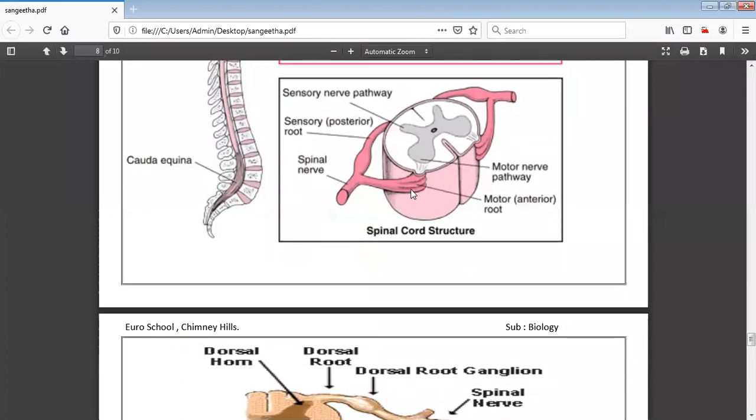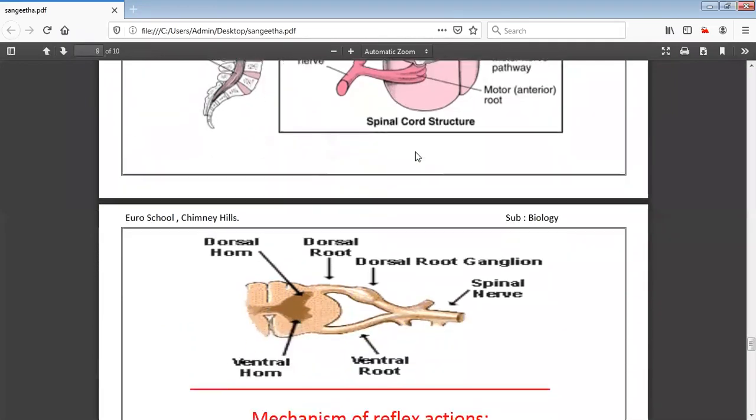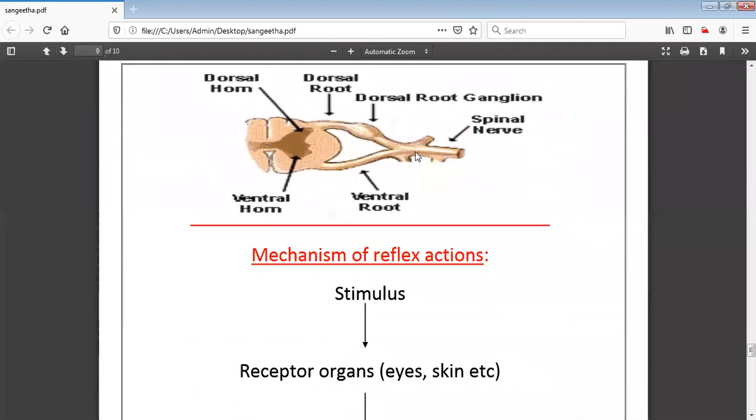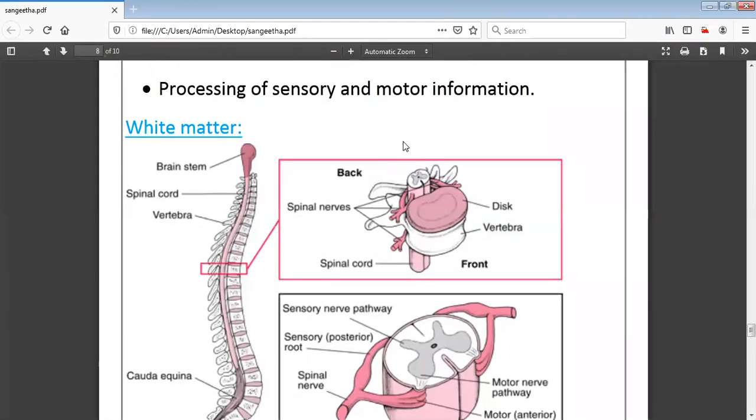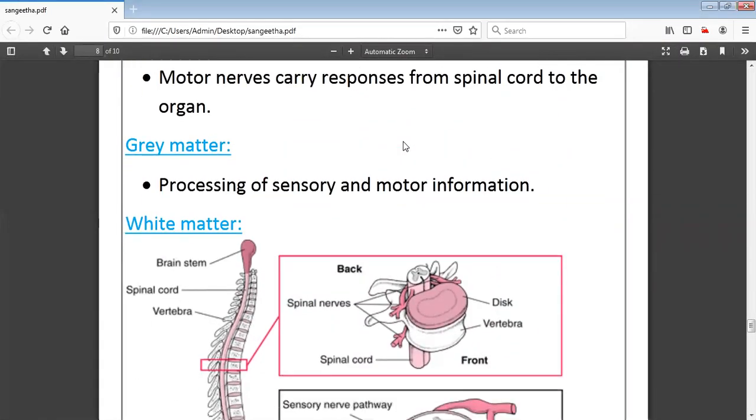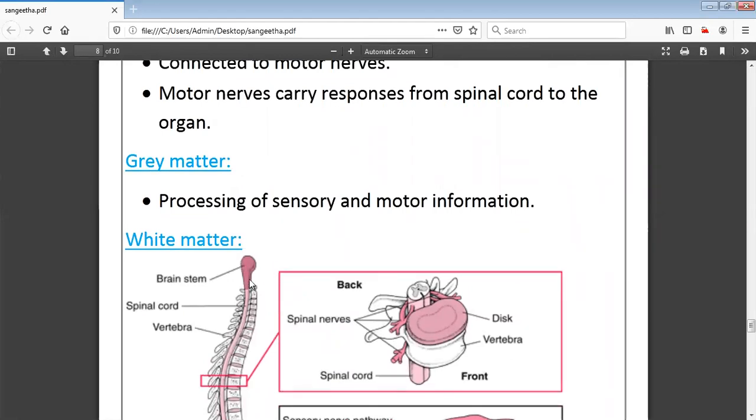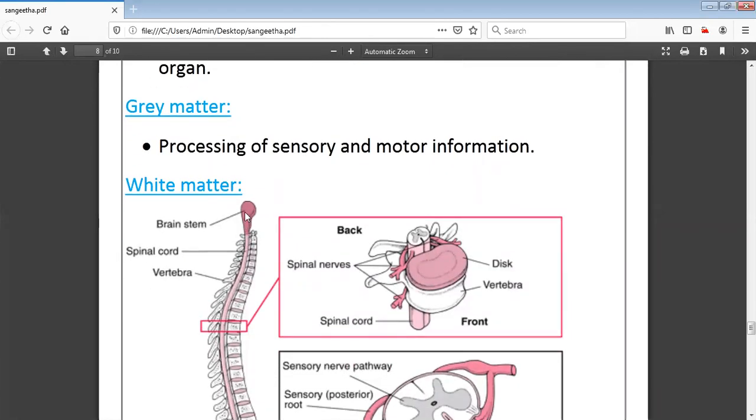The dorsal horn, the ventral horn, the center portion is nothing but the gray matter, which helps in processing both the sensory as well as the motor information, and this is the white matter which acts as a central canal for all the electrical impulses. So this is the complete structure of the spinal cord. When you come across the spinal cord, we will explain the first one is the region where it is present, that is, from the medulla oblongata to the lumbar region.